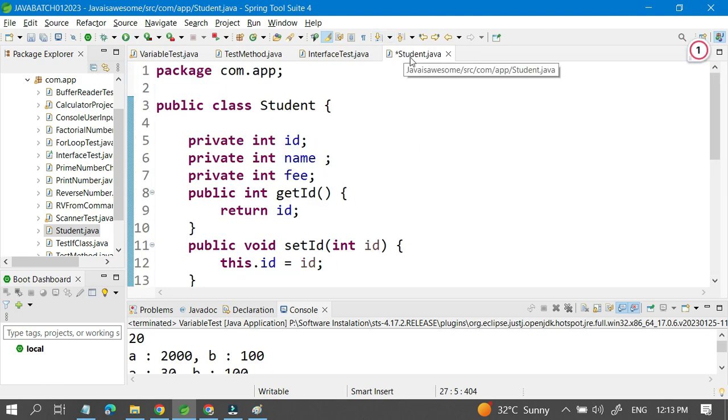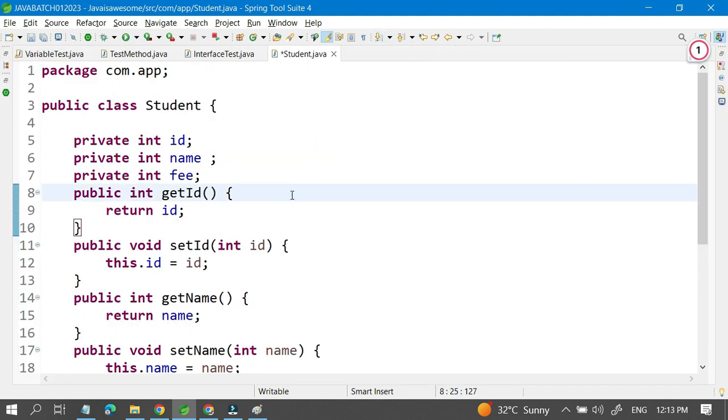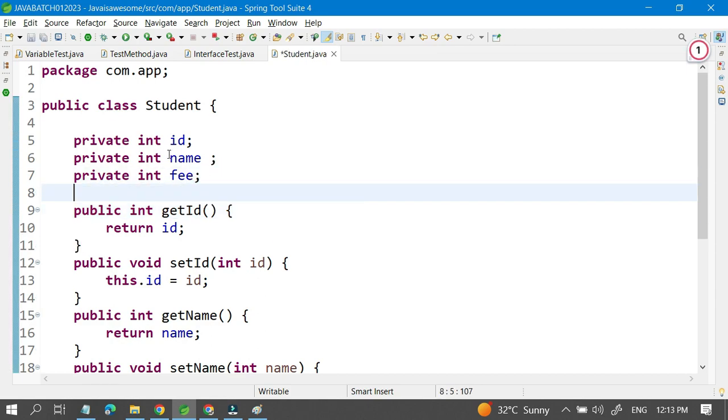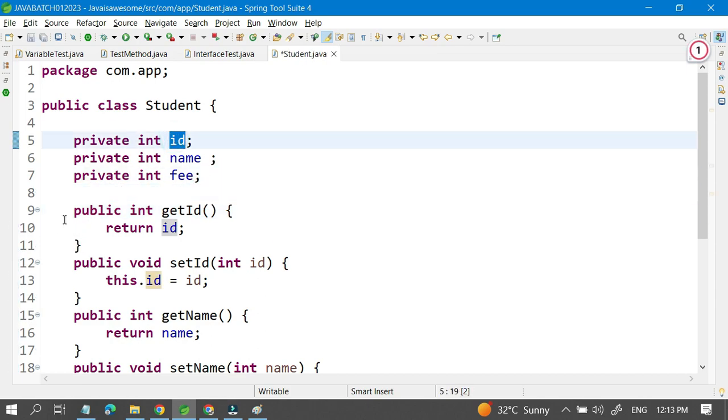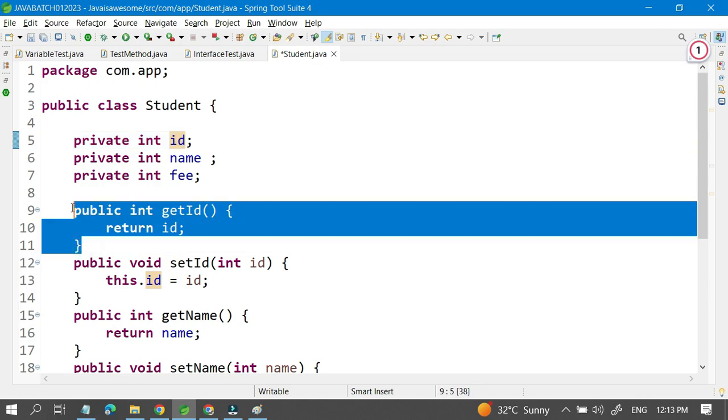Now you can see what the getter and setter methods are. Here, for the id, it generated one method called getId. Get is the prefix, and Id is in camel case, with capital I and D, and it returns the id. That is called the getter method.